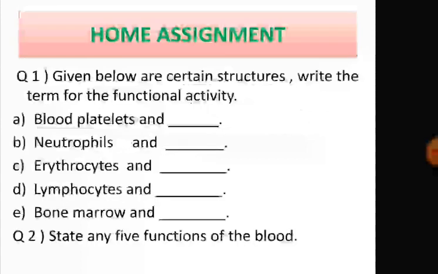So students, let's come to the home assignment. First question. Given below are certain structures. Write the term for the functional activity. Blood platelets and dash. You have to write the functional activity. Neutrophils and dash. Erythrocytes and dash. Lymphocytes and dash. Bone marrow and dash. And question number 2 is, state any 5 functions of blood.